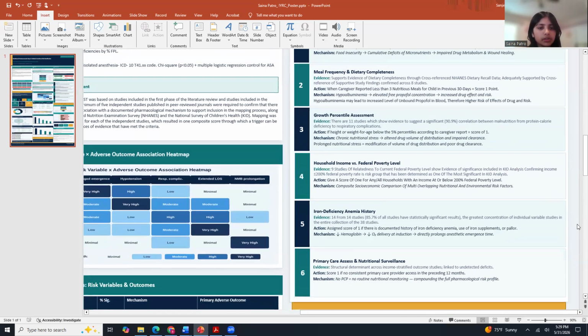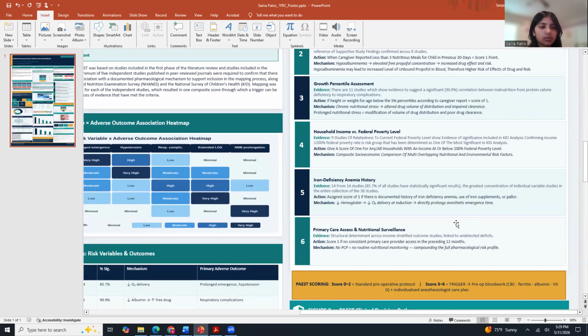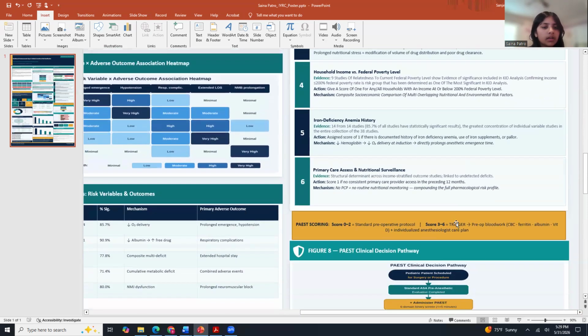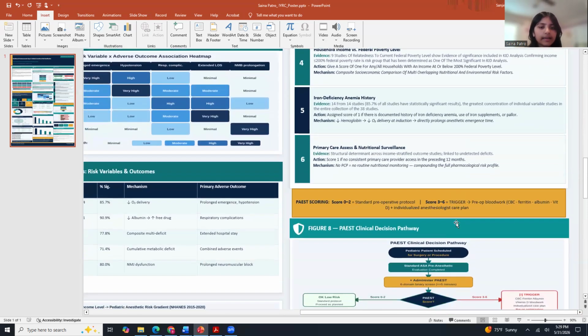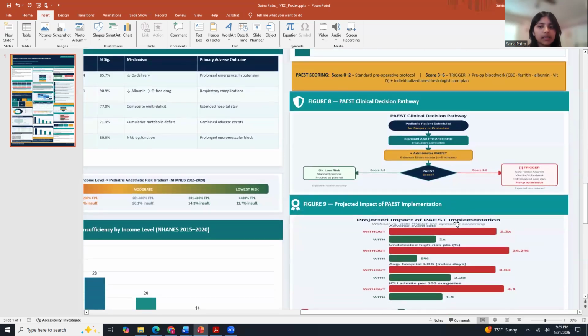Think back to those 2 children in the waiting room. Child A: normal ferritin, normal albumin, sufficient vitamin D, high-income household, regular primary care. ASA Class 1, PAEST score 1, standard protocol. Child B: ferritin of 9, albumin of 2.8, vitamin D of 13, household at 130% of FPL, no consistent primary care.